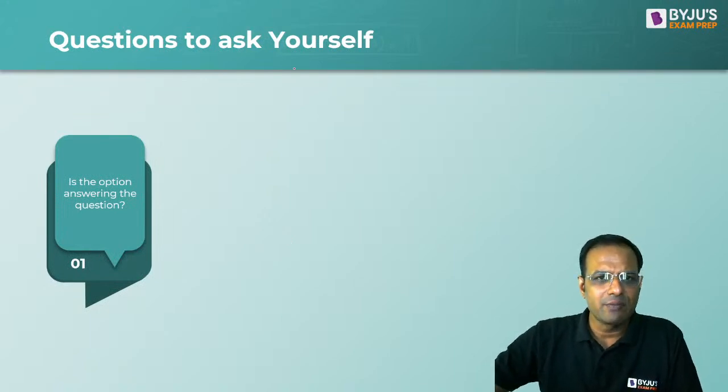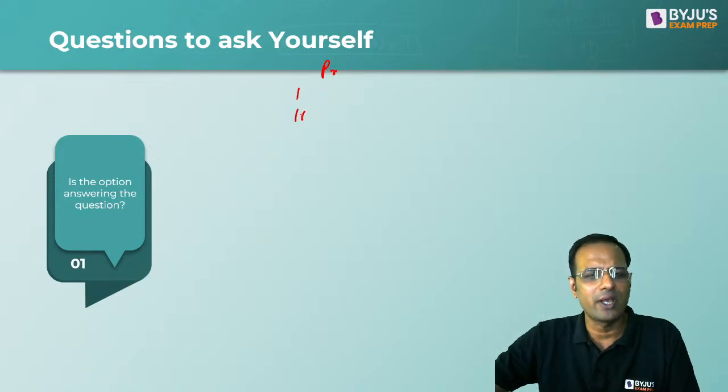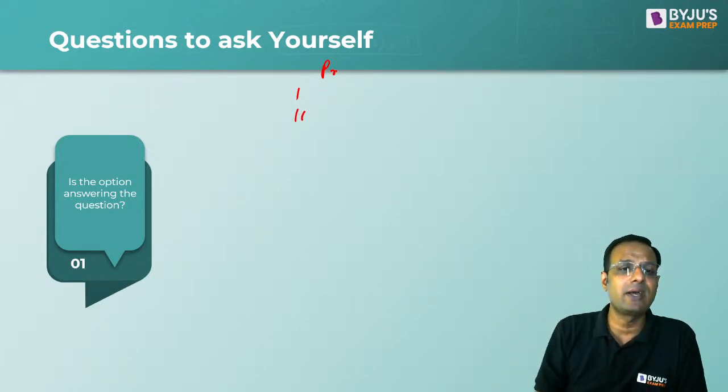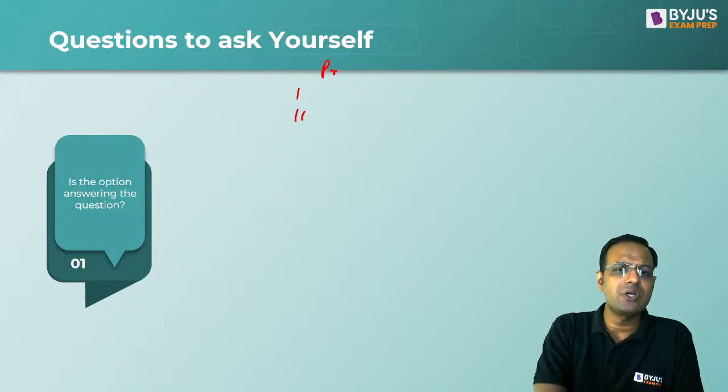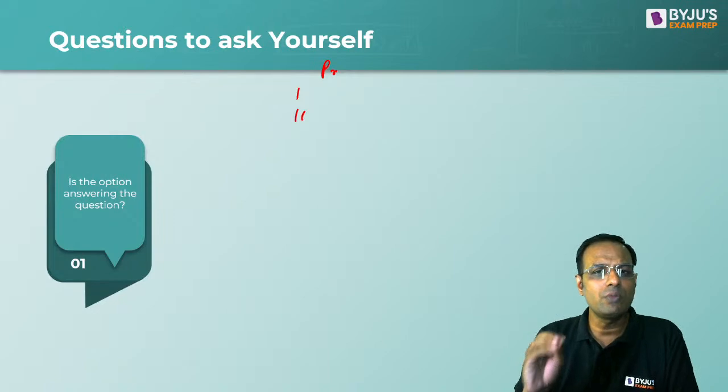You will get a statement, premise, followed by two statements, 1 and 2. You will have to think which one is strong and which one is weak. Number 1, what do you have to do? Is the option answering the question? Right? Meaning, whatever you are answering, is that the right option?